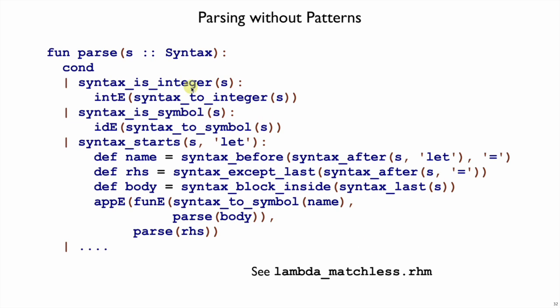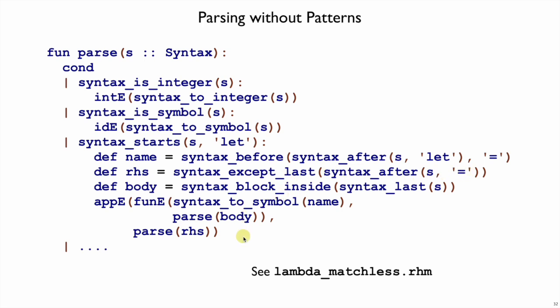So we could use these functions instead of pattern matching to implement our mo parser, for example. We have been using syntax as an integer, syntax as symbol. We could write more functions that work like that. We can write our own syntax starts function that takes a syntax object, pulls out the list of terms from the group, and sees if the first term is let here. And then we could look for an equal sign inside that, and get the pieces after it, and so on.